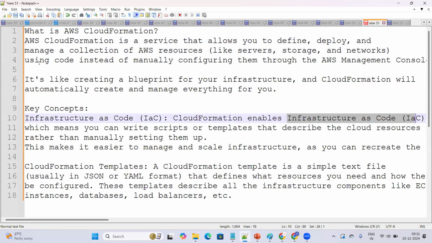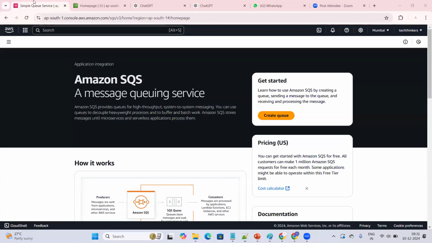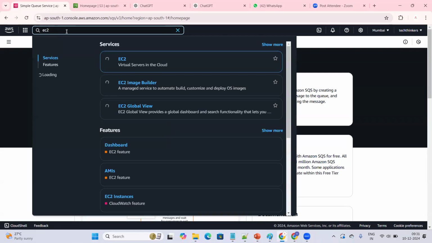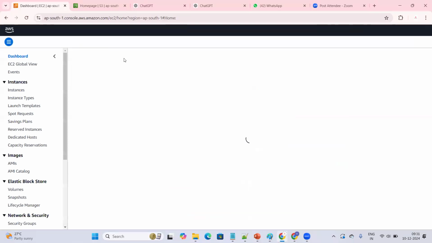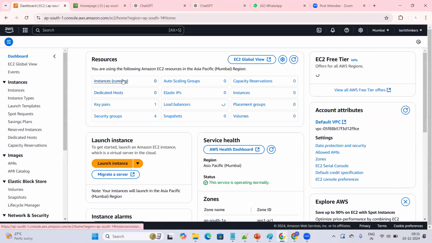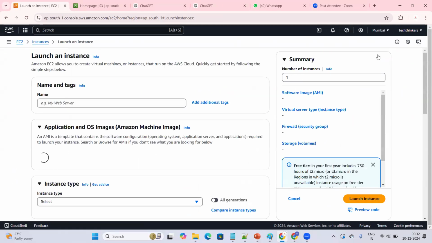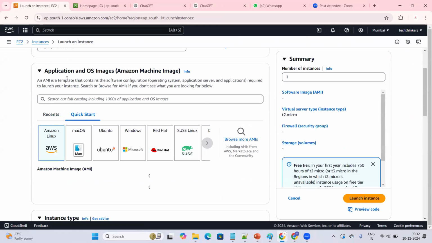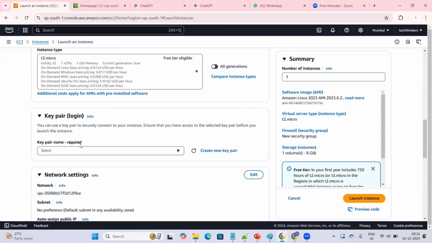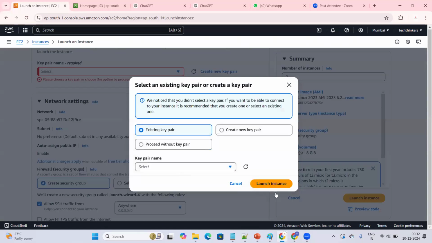How did we create the infrastructure so far? You remember, right? Suppose I want to create an EC2 instance. I created it by going to the UI. I go to the EC2 part, select the service, and go to the running instances. We don't have any instances. Then we do everything manually: clicking on launch instances, providing all the inputs, selecting the AMI, instance type, and so on, and launching an instance. That's how we have been creating infrastructure.